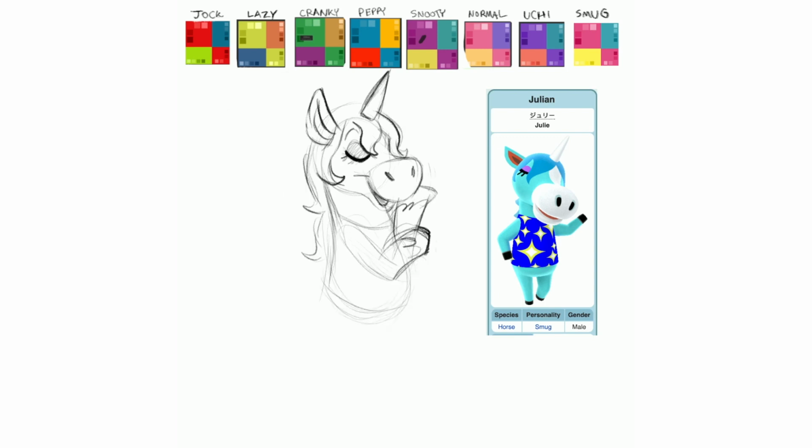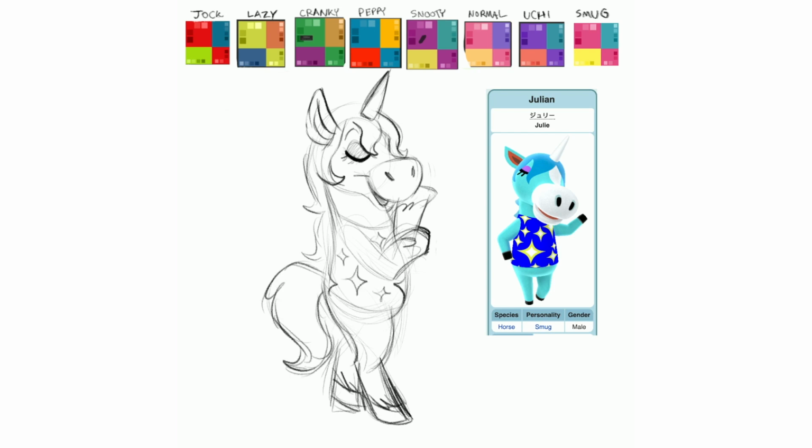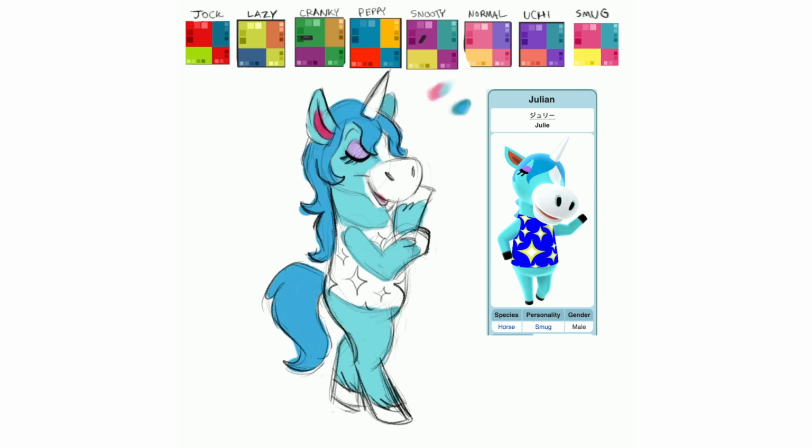I'll use him in the thumbnail because I think he's just magnificent and I want to feature him in some way, and sincerely apologize to Julian fans for skipping him in my J video because he's awesome and I really love drawing him and bringing him to life in my style. And that wraps up all the villagers I missed.